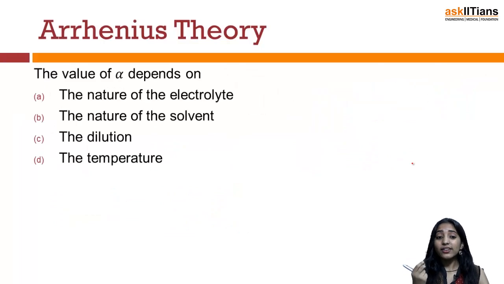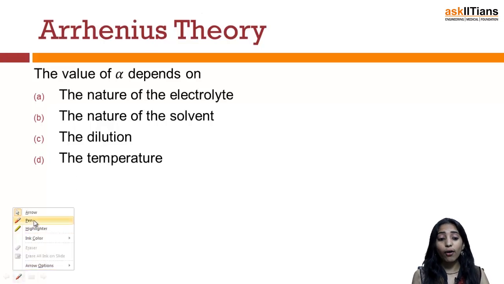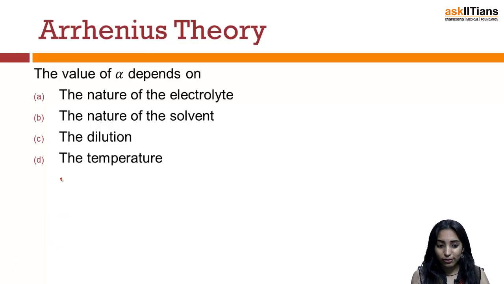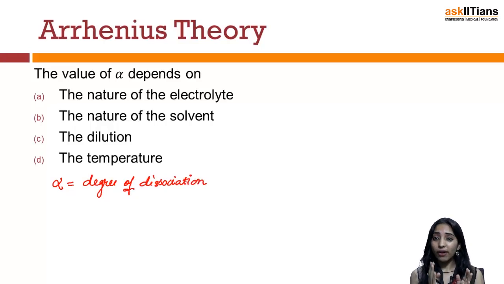Now what are the factors on which the value of this alpha depends? This alpha is known as the degree of dissociation of the weak electrolyte. Degree of dissociation means that if you have 1 mole of an electrolyte, rather than giving you 100% dissociated product, it gives you some fraction of the product.